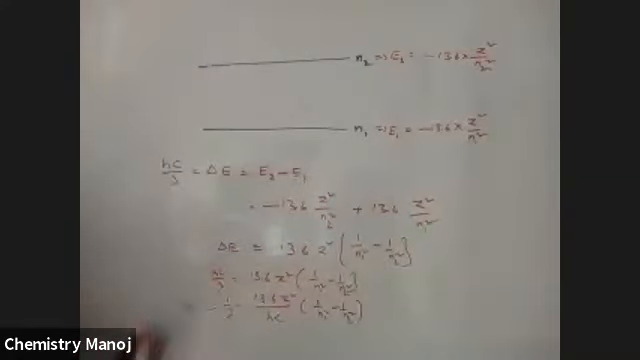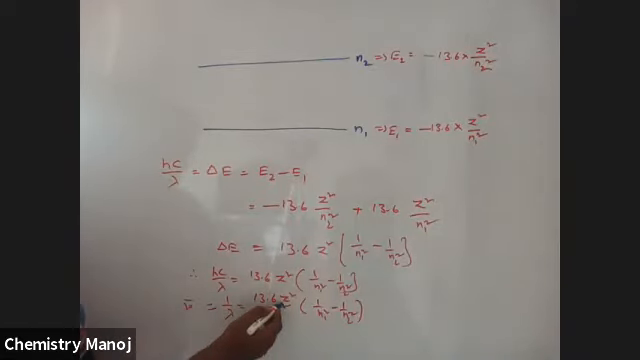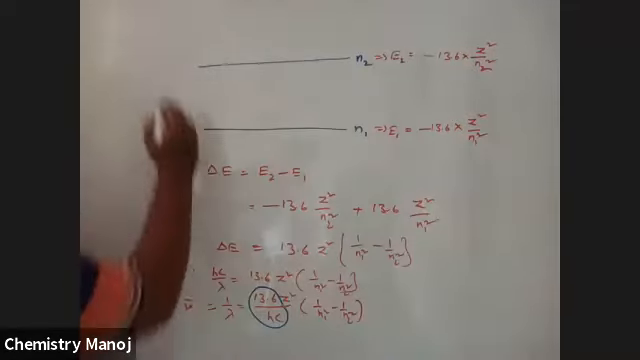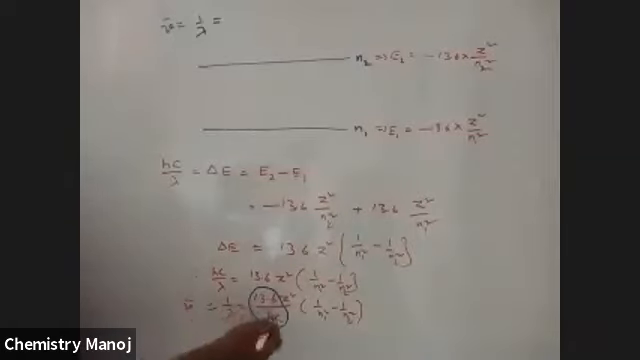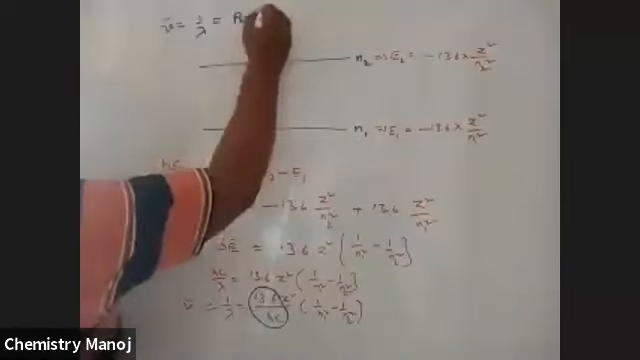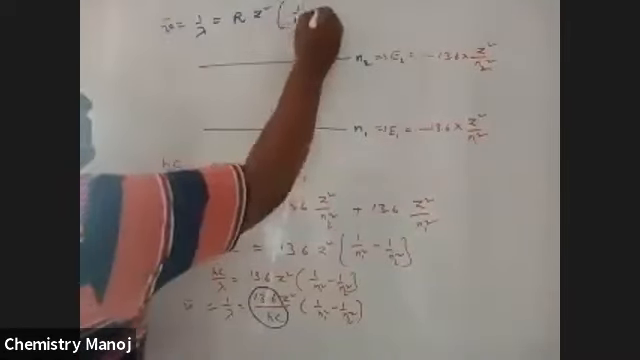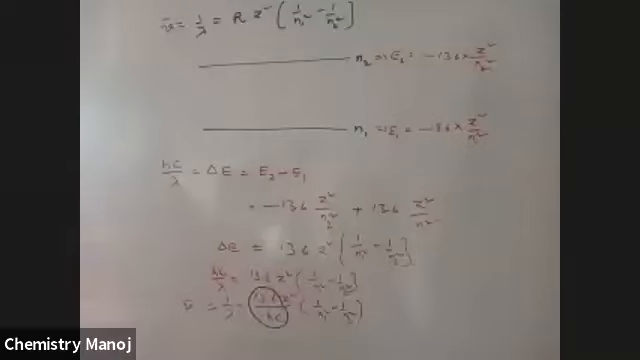Nu bar is equal to 1 by lambda is equal to 13.6 into Z square. This 13.6 by hc is taken as a constant value, and that constant is taken as Rydberg's constant. This equation was derived by the scientist Rydberg. Therefore, finally, nu bar is equal to 1 by lambda is equal to R Z square into 1 by n1 square minus 1 by n2 square. n1 is the lower orbit, n2 is the higher orbit.